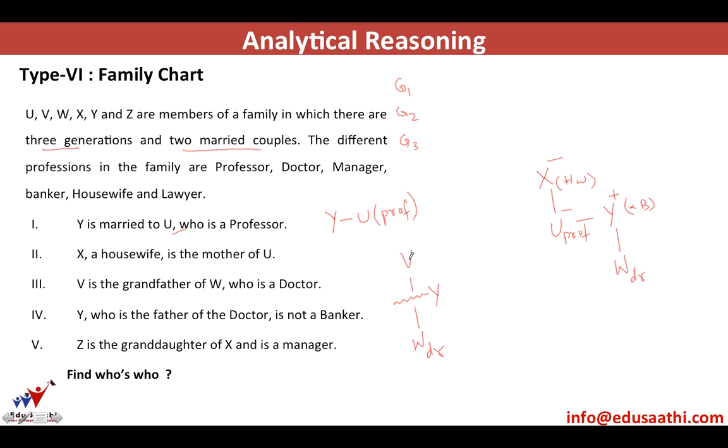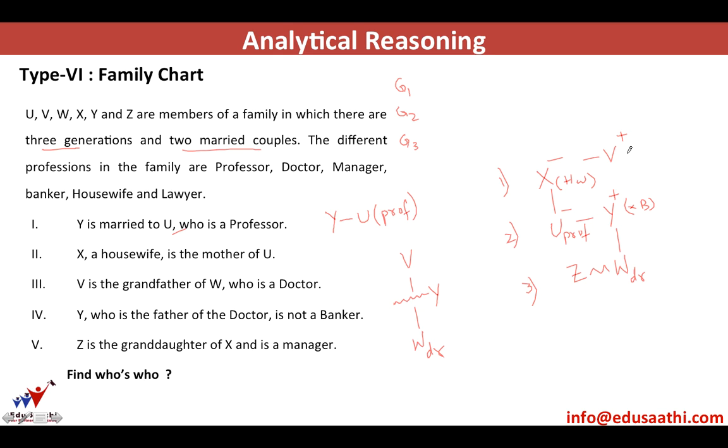We also know V is the grandfather of W. So if W is in generation 3, then his grandfather would be V over here. So we have 1, 2, 3, 4, 5 members, and one is missing. Z is the granddaughter of X. So this is X. Her granddaughter would come over here. This is generation number 1, generation number 2, generation number 3. So this means these will be siblings.